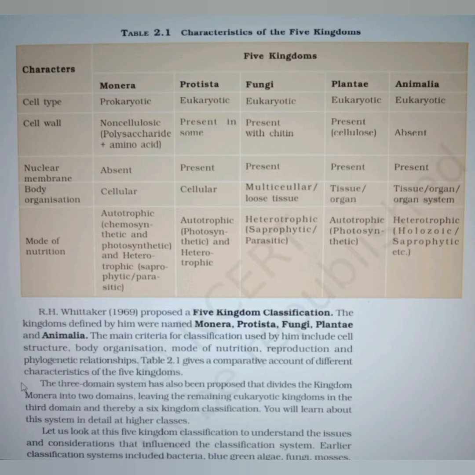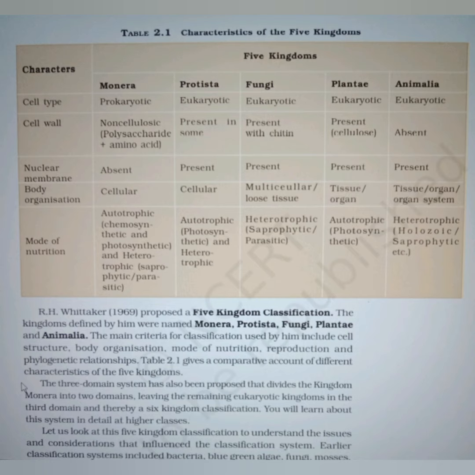Mode of nutrition in monerans is autotrophic (chemosynthetic and photosynthetic) and heterotrophic, that is saprophytic or parasitic. Mode of nutrition in protists is autotrophic, that is photosynthetic, and heterotrophic. And in fungi, we see the mode of nutrition is heterotrophic, saprophytic, or parasitic. Mode of nutrition in Plantae is autotrophic, they are all photosynthetic. And in Animalia, we see the mode of nutrition is heterotrophic, holozoic, and saprophytic.